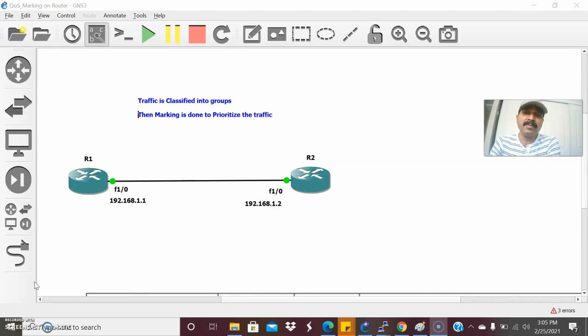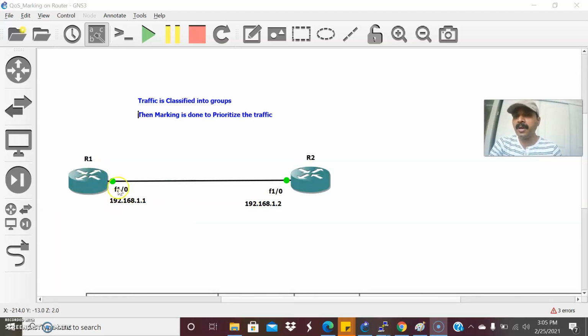Prior to that, I'm classifying the traffic, then I'm performing the marking. And third, after performing the marking, I will apply it at the interface level. So there are three categories we'll do. First, for traffic classification, we'll configure using the class map command. For applying the level of service, we'll use a policy map. And after performing the marking, we'll apply it to the interface using the service policy command. So these are the three key points you have to keep in mind. So let us now go to the configuration.